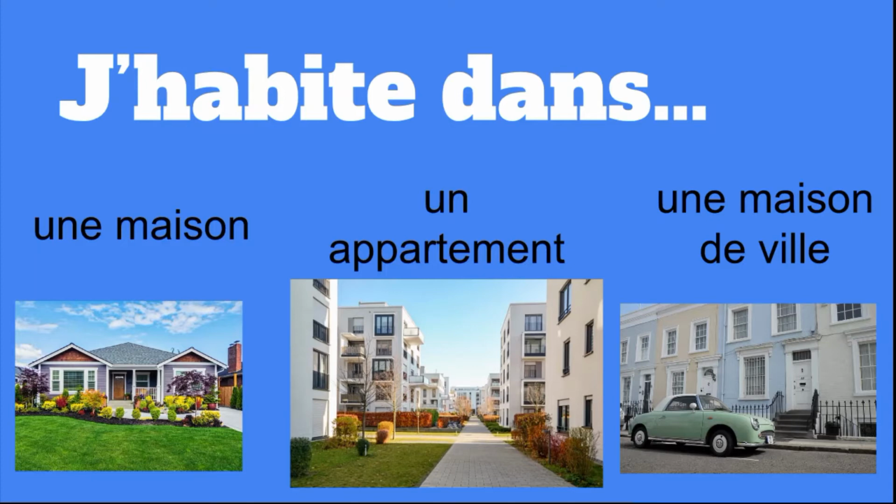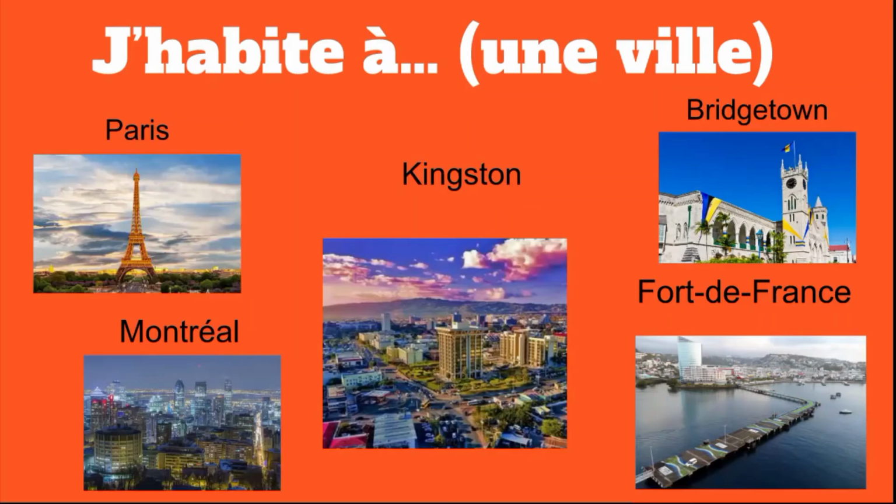What about j'habite à? J'habite à also means I live in, but it's just that in French, à is used instead when referring to a city, une ville. Alright, so here are some examples of cities around the world. We could say j'habite à Paris. J'habite à Paris. I live in Paris.